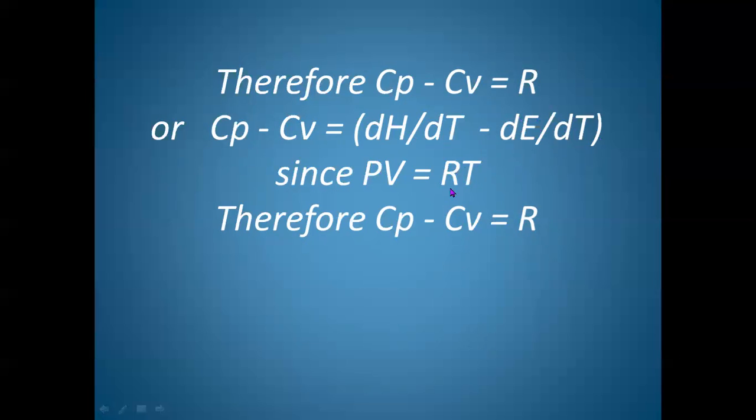Again, for change in temperature of 1, we get only R. Therefore, in this way also, we get Cp minus Cv as R. This is called the relationship between Cp and Cv. Always the difference of Cp and Cv is equal to R. The difference between heat content at constant pressure and heat content at constant volume is R. Because some work is done here, Cv will be less than Cp, and the difference is R.